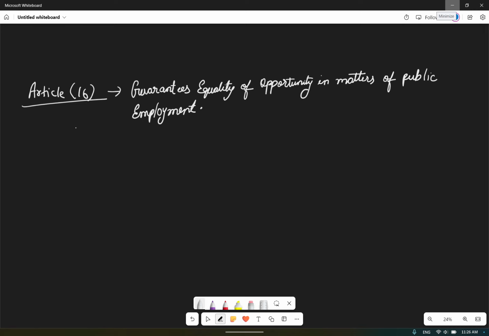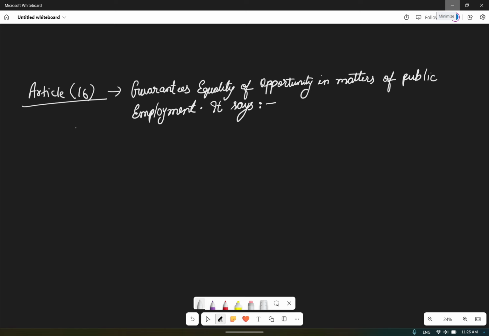So what are the aspects present within article 16? It says there shall be equality of opportunity for all citizens in matters relating to employment or appointment to any office under the state. So all the citizens of India will get equal opportunity.